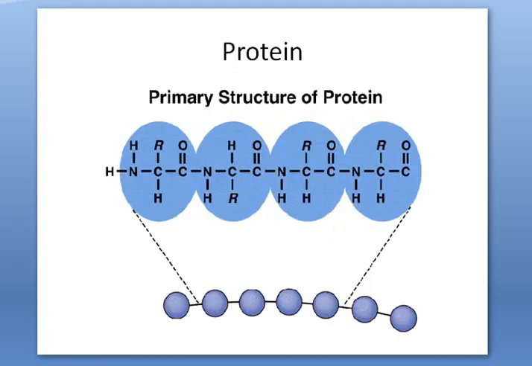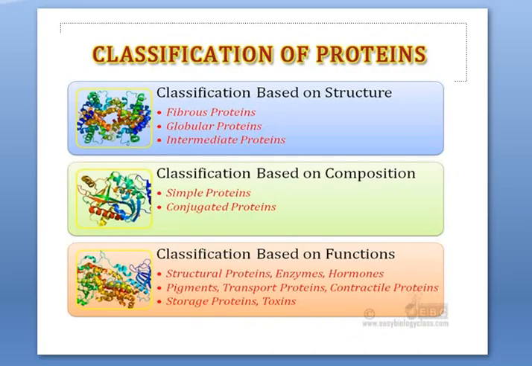Next one is the protein, a simple structure. Amino acids are joined together by the peptide bond, and this is a simple structure of the protein. Many amino acids are linked together, and this single line represents the peptide bond. Proteins can be classified in many ways. Based on the structure, they are fibrous, globular, intermediate, or primary, secondary, quaternary.